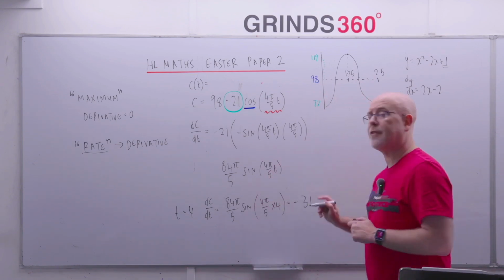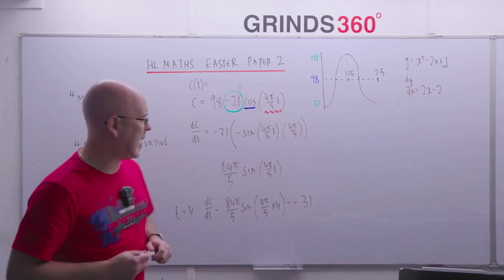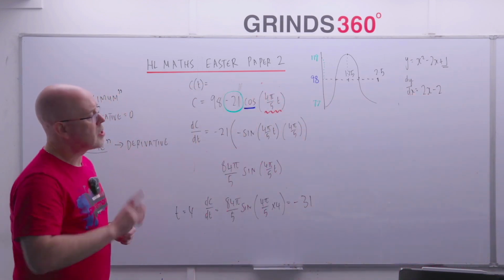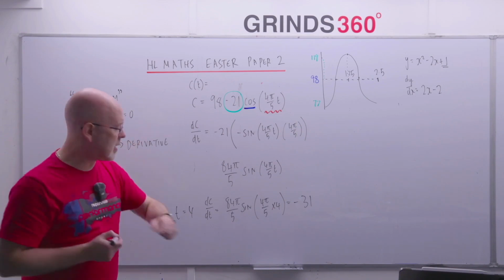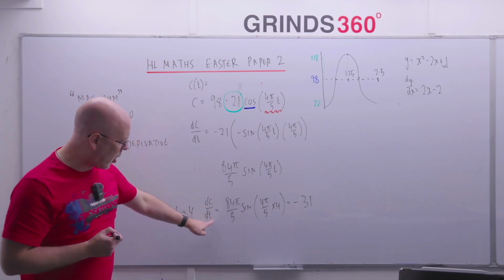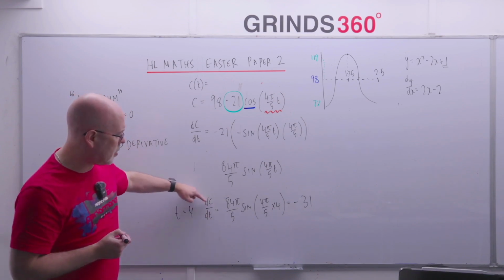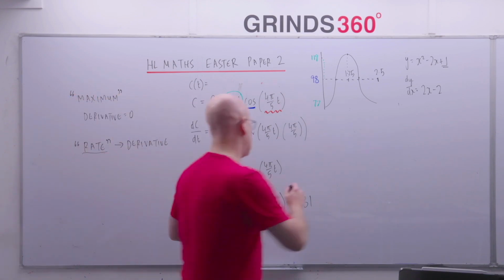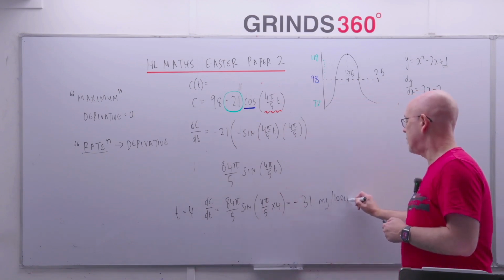Again, there's no penalty for rounding there because he hasn't given you any guidance on how to round it. So it's minus 31. So two things then. First of all, obviously we want to put the units in. Like we were talking about on Wednesday, it's these units per those units. We did a lot of calculus type questions on Wednesday, so it's these units per those. What's C measured in? It's milligrams per 100 centimeters cubed.